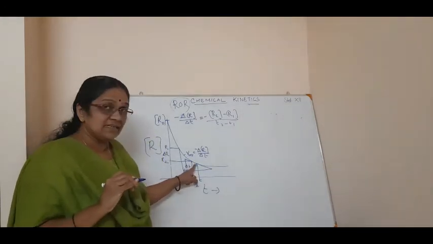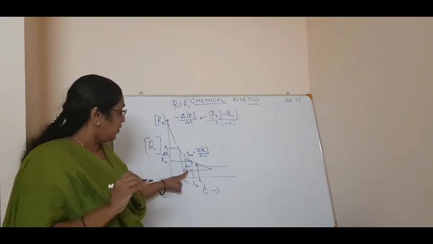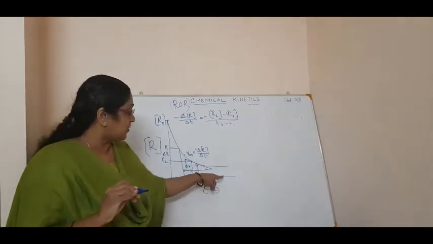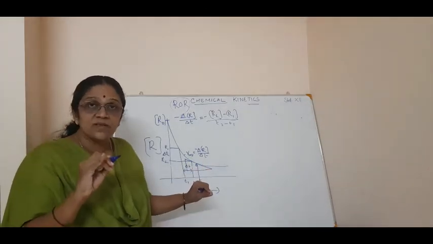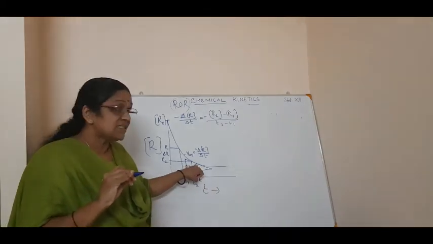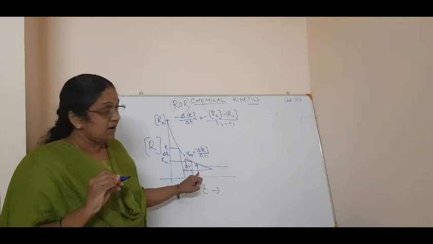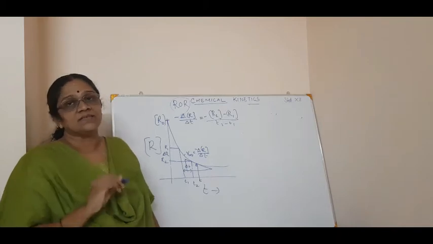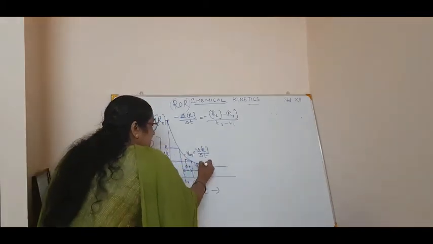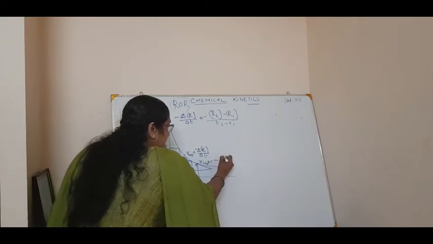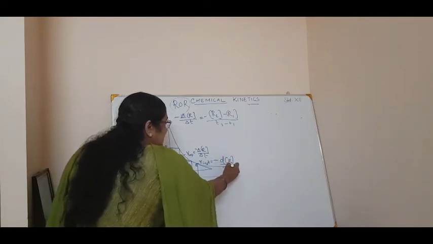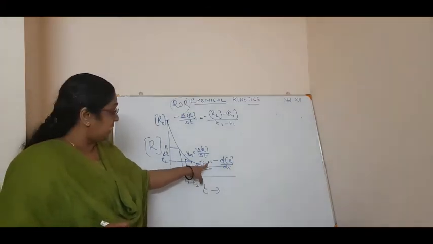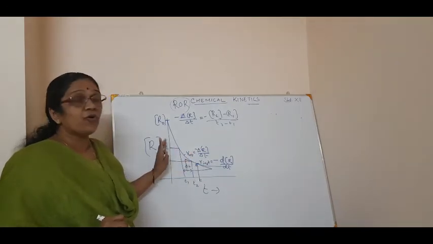Either you can use tan theta, or you can have the slope equal to y2 minus y1 by x2 minus x1, or minus slope is equal to tan theta. According to theta, you will get the slope, and that slope is the instantaneous rate of reaction. How will I write here R instantaneous? R instantaneous is equal to minus dR by dt. Am I right? So this is how you calculate the R instantaneous as well as the R average for a reactant.